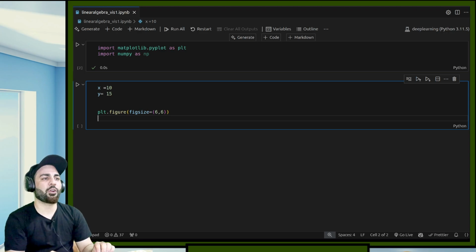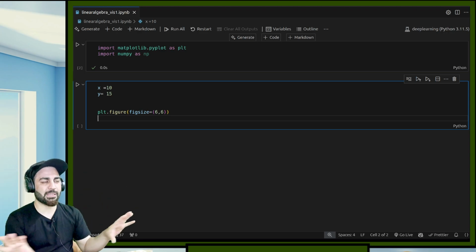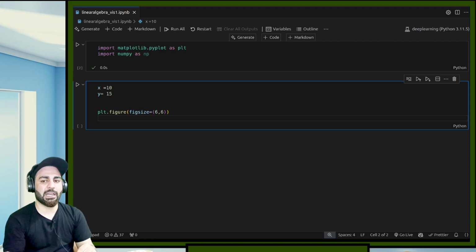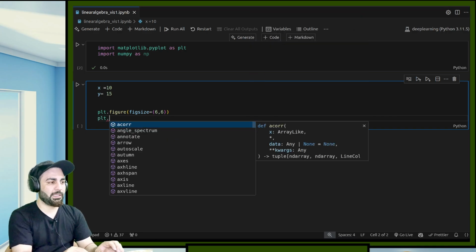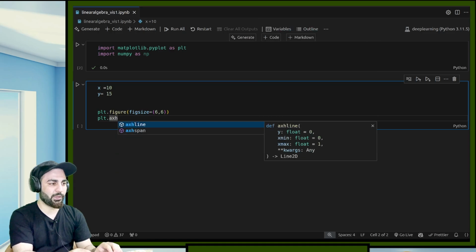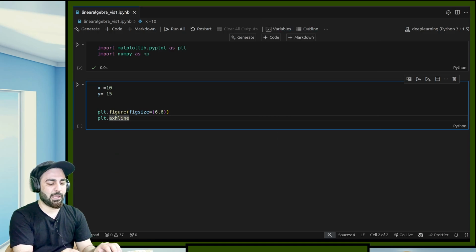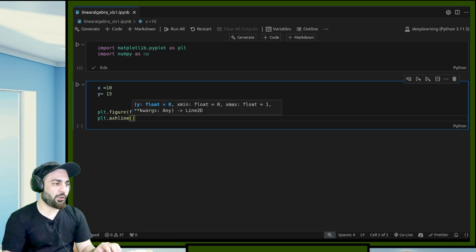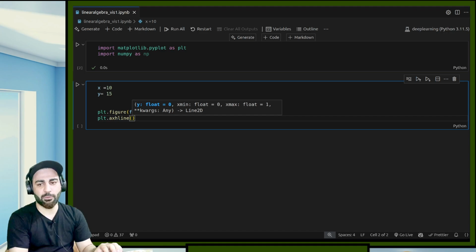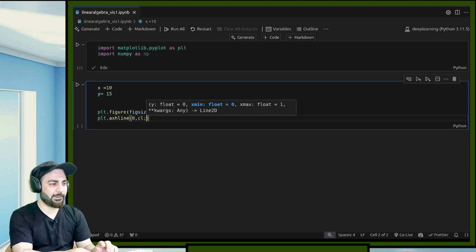After that I want to create a horizontal line and a vertical line. That is, I want to create a coordinate system. So if this is my plane, let's suppose we consider the whole screen or this figure as my 2D surface, and I want to define a coordinate system on that. So how do we basically do that? We should do plt dot, and then we have axhline, the horizontal line. This takes a lot of arguments. You can see this takes a y argument, and we'll start it from, let's suppose, 0, and we can give it a color.